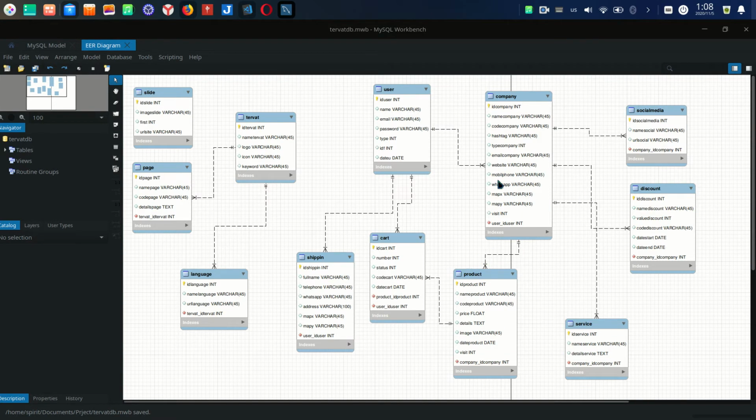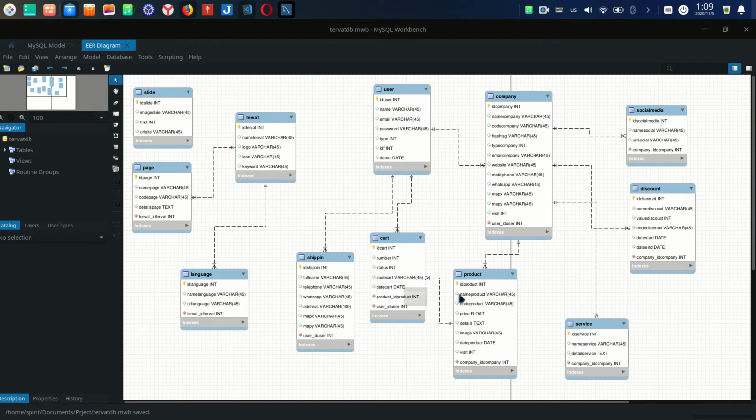This company has social media, and sometimes this user is a company, is a customer. The customer has the address for shipping. This customer checks or sees the product and adds it to the cart to buy.